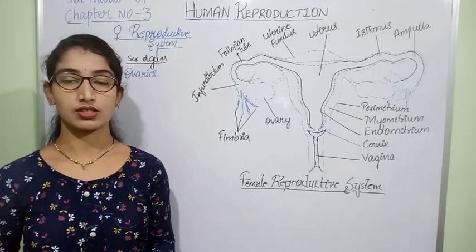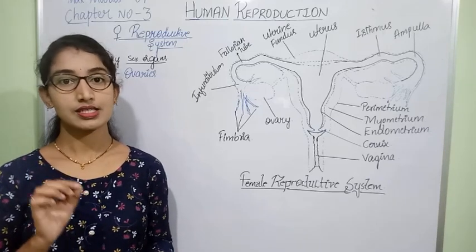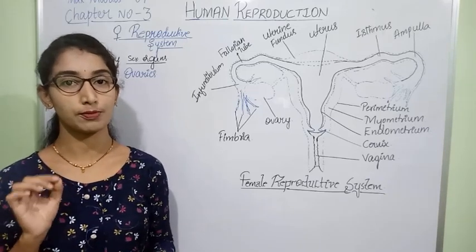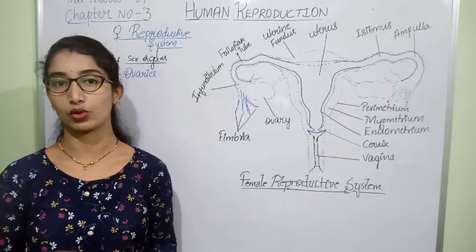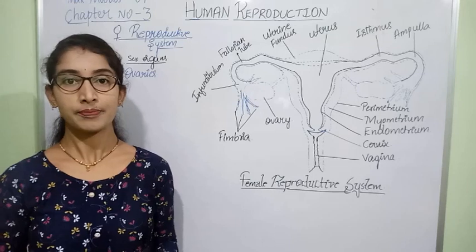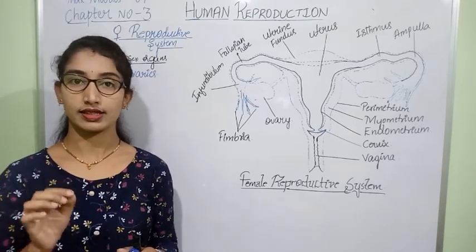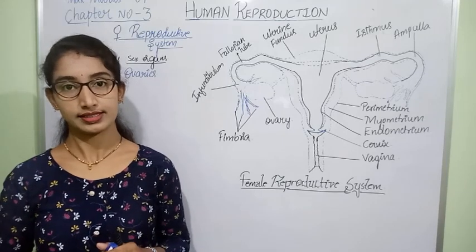The secondary sex organs include the ducts which are involved in carrying the egg or ovum, as well as glands like the mammary glands. So these are considered the secondary sex organs in the female reproductive system.